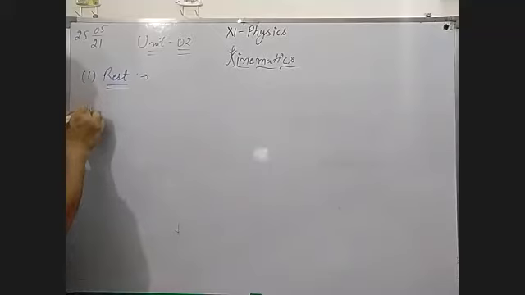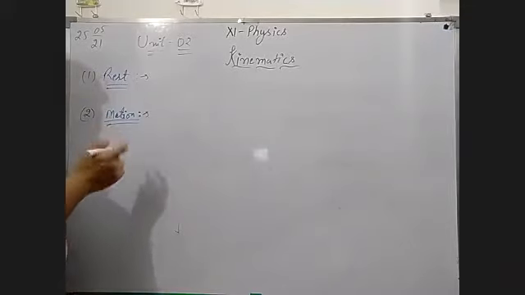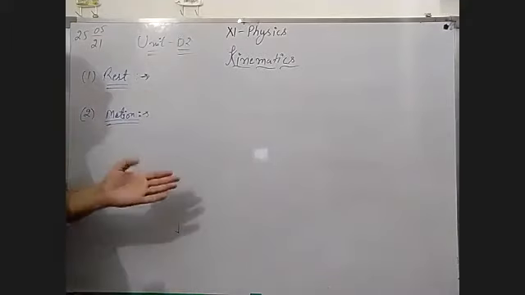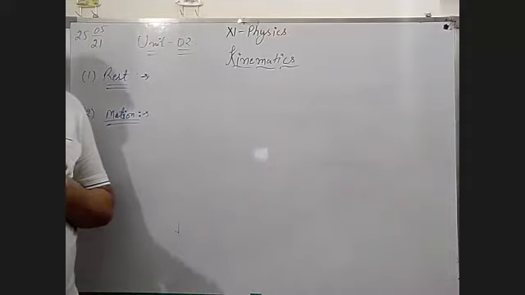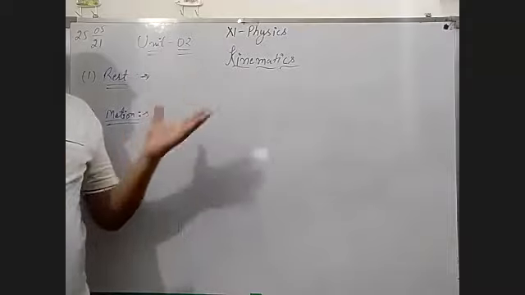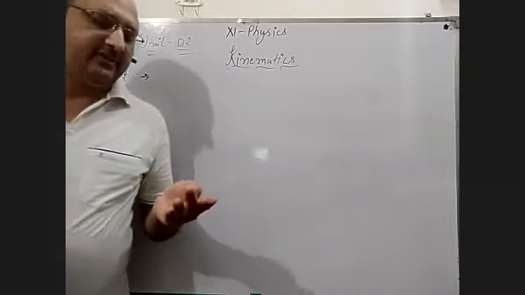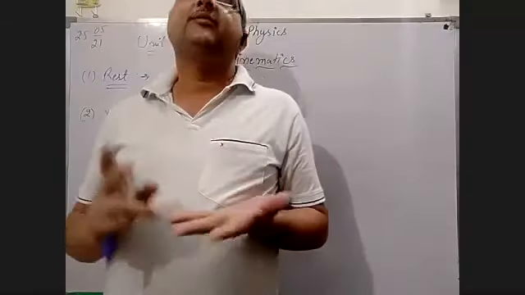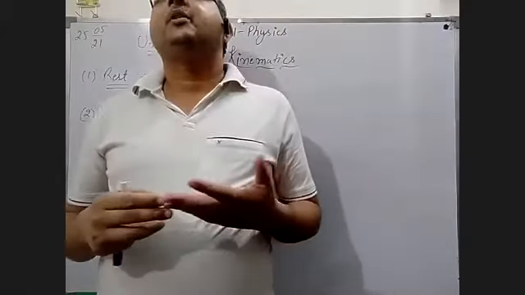In ninth class you have learned all these things, but today is the beginning of this unit, so it is my moral duty to tell about all the things used in ninth class chapter motion: rest, motion, speed, velocity, distance, displacement with numericals, graphs, position time graph, acceleration, and velocity time graph also.